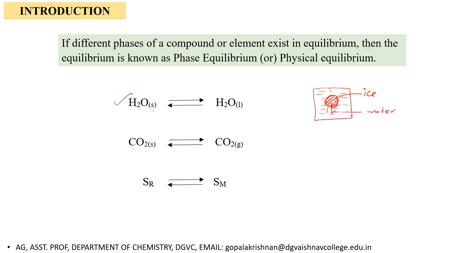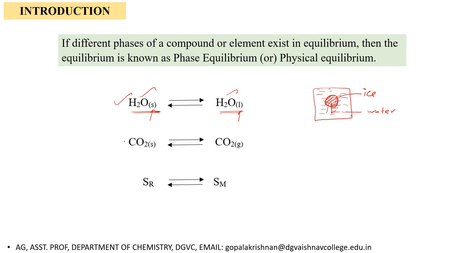So H2O solid and H2O liquid, see, they are the same compound but in different phases, solid phase and liquid phase. If the same compound exists in different phases, and these phases exist in equilibrium, we call that equilibrium phase equilibrium or physical equilibrium.